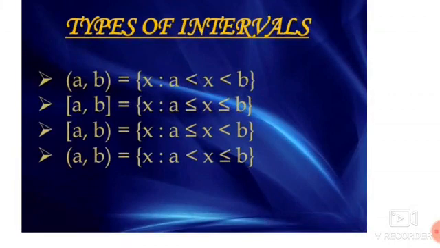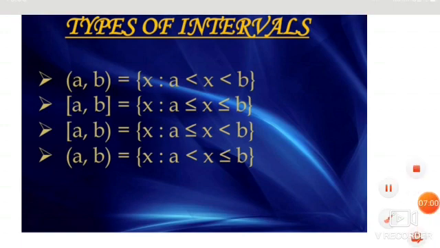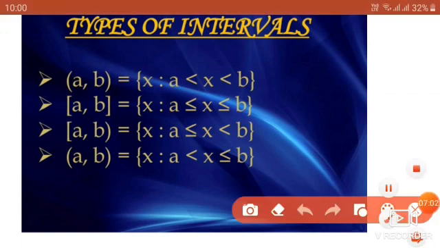Next, what are the types of intervals? There are 4 types of intervals. First is both open, second is both closed, third is one closed, the other open, and next is one open, the other closed. Now, they are represented in set builder form. How?